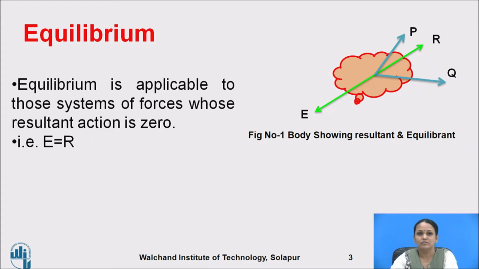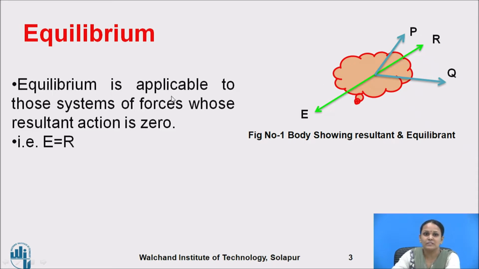So, the equilibrium force is the force which will keep the body in equilibrium. It means it will act equal and opposite to the resultant force. Here in this figure we can see P and Q are the forces acting on the body and R will be the resultant of these forces P and Q. E is the equilibrium force which will keep the body in equilibrium. So, E is the equilibrium force which is equal and collinear but acts in the opposite direction to the resultant force.